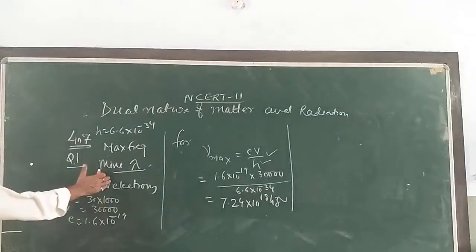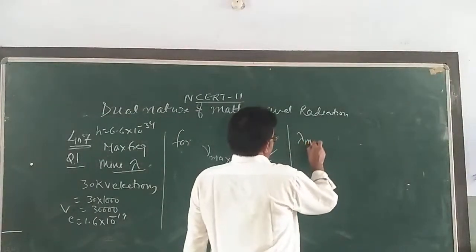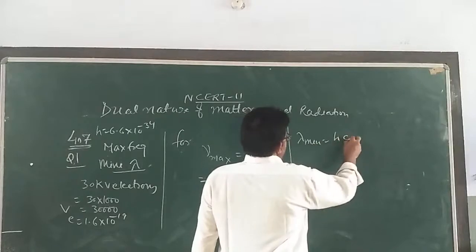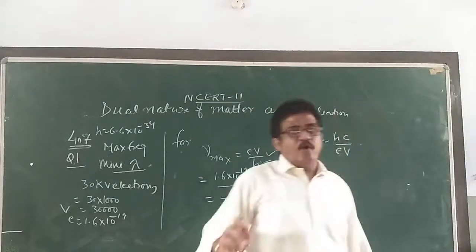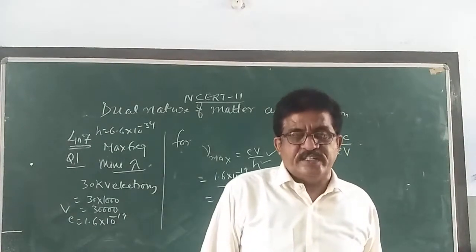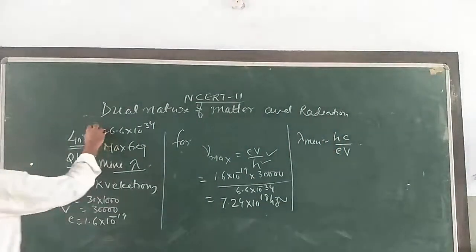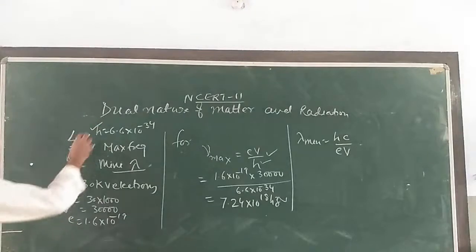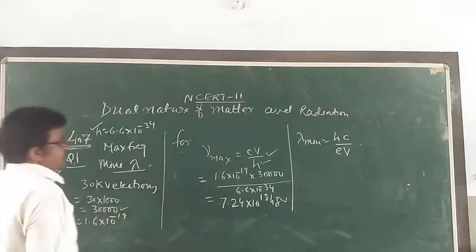Second one is minimum wavelength. Lambda minimum is equal to hc divided by eV. Dear children, write all the formulas of this chapter on a single page and then solve the numericals. h is given here, c is the velocity of light, so you may write here 3 into 10 to the power 8 meter per second. h, c, e are known and V is given.